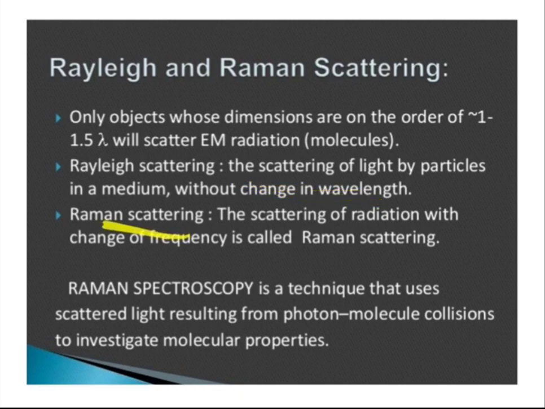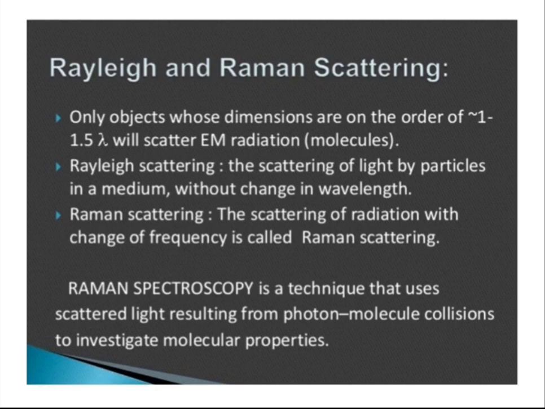Next is Raman scattering, the scattering of radiation with a change of frequency. So in Rayleigh scattering the wavelength is constant, and in Raman scattering there is a change in frequency.